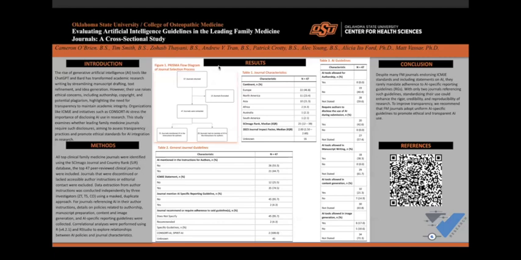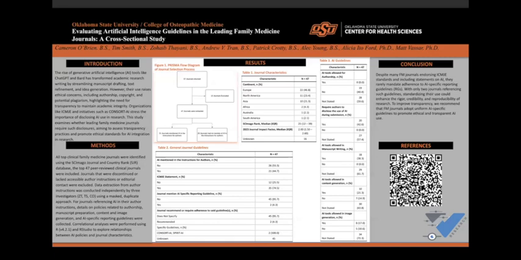So in figure 1, we have our PRISMA flow diagram showing our journal selection process. Our results start in table 1, highlighting that the majority of the journals that were analyzed were based out of Europe, North America, and Asia. We also have Scimago rank and journal impact factor there as well.